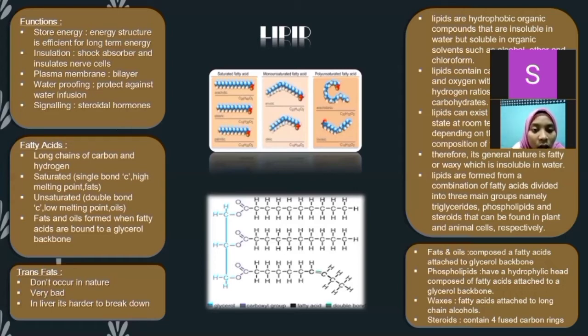First, fats and oil: composed of fatty acid attached to a glycerol backbone. Second, phospholipid: has a hydrophilic head composed of fatty acid attached to a glycerol backbone. Third, wax: fatty acid attached to long-chain alcohol. Lastly, steroid: contains four fused carbon rings.